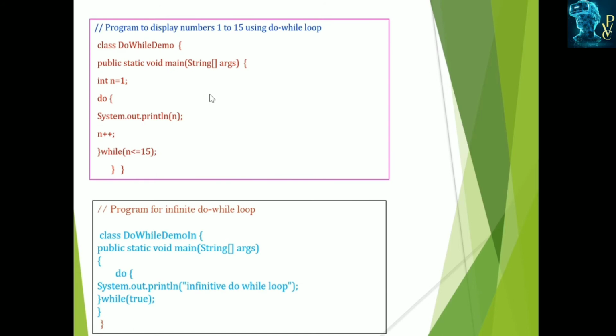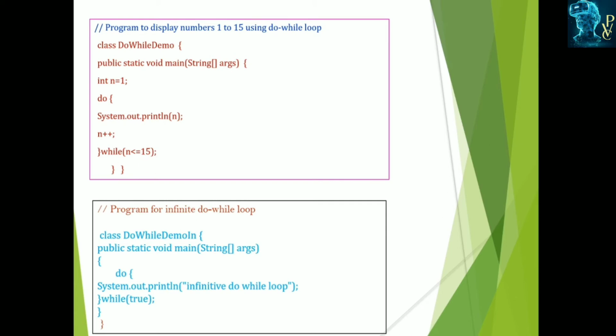And this is the example. This example displays the numbers from 1 to 15. This is the do while demo. In the main method, n is assigned starting with 1. Do System.out.println. First it prints the n value. The n value is 1, so it displays, and n increments to 2. Now it checks, is 2 less than or equal to 15?